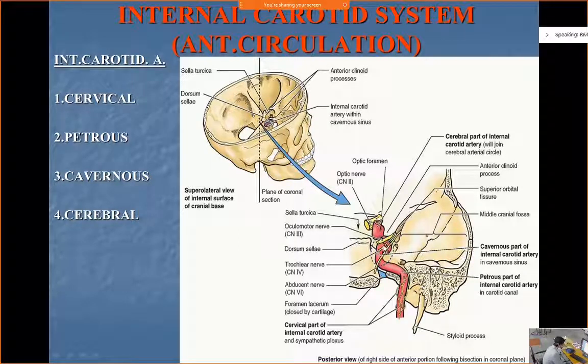Yes? Okay, so from there the internal carotid artery will again pass up. Now here it will pierce the layers, the coverings of the brain, that is the dura, arachnoid, pia. There are three layers, isn't it? The covering, the meninges of the brain. So here it will pierce the dura, then it will pierce the arachnoid. And these arteries will lie in the subarachnoid space.